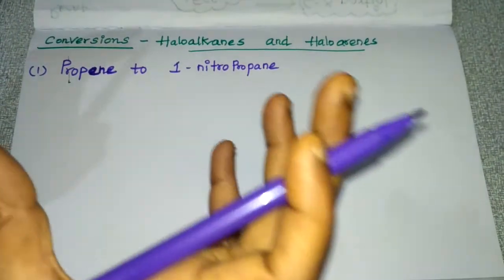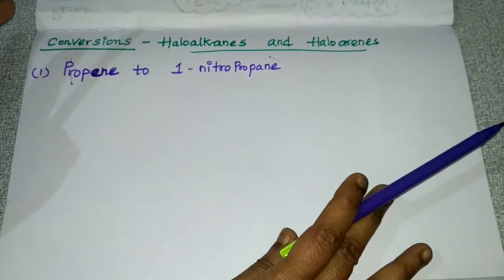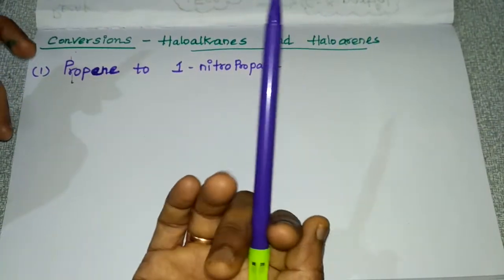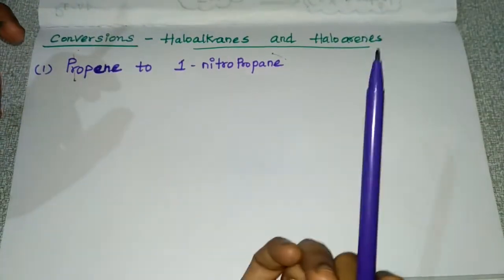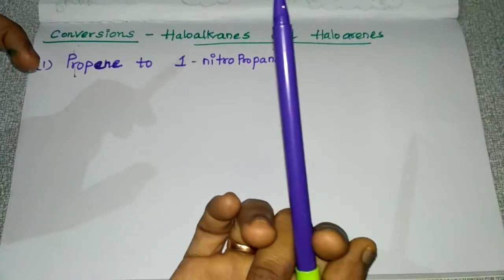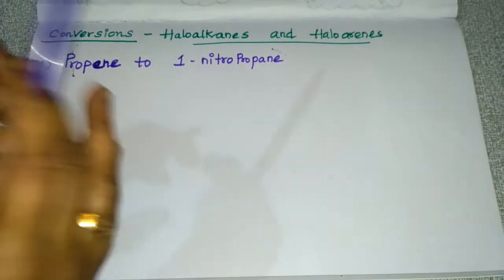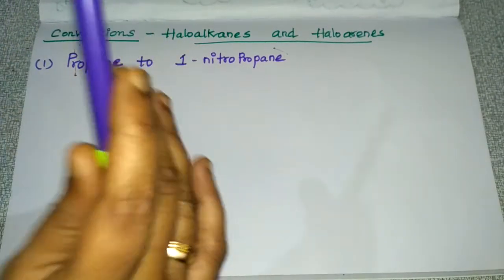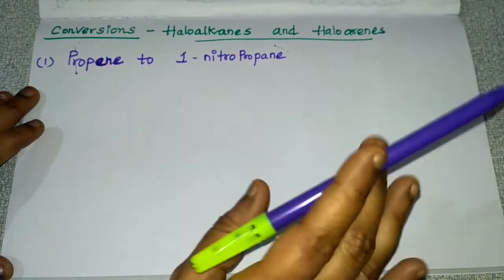In this video, we are going to discuss conversions of haloalkanes and haloarenes. You know very well that in organic chemistry these conversions are very important, and definite questions will be asked from these conversions. So please listen carefully. First, we will see the conversion of propene to 1-nitropropane.